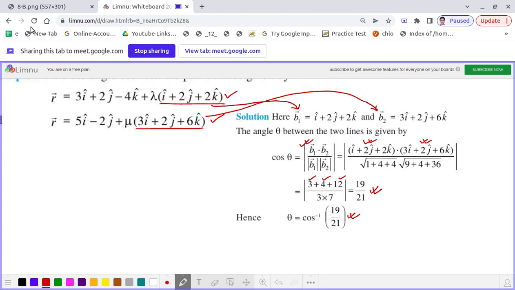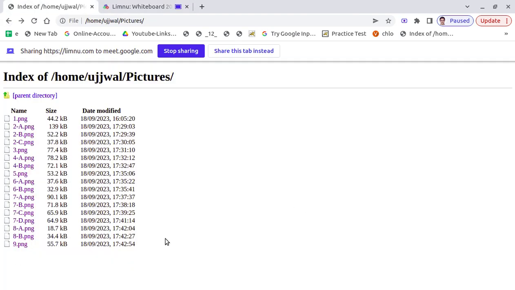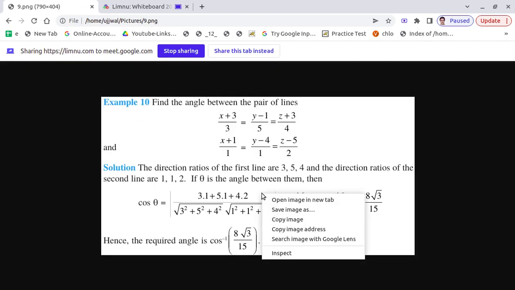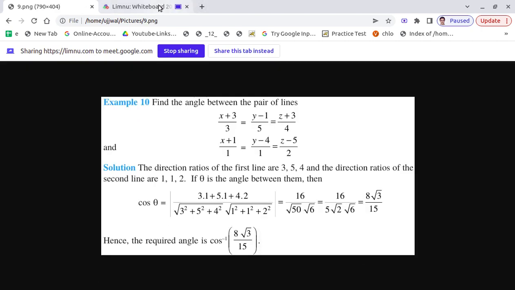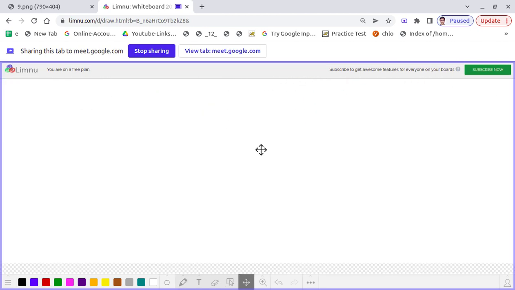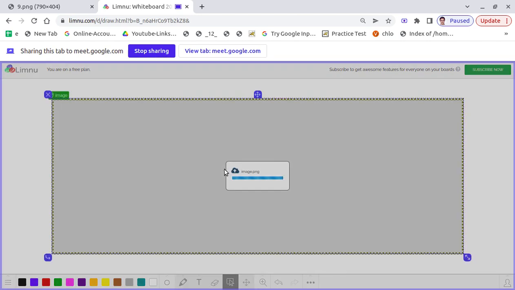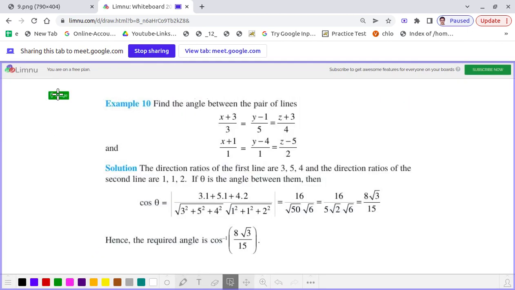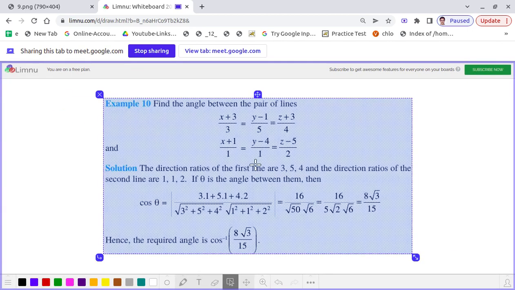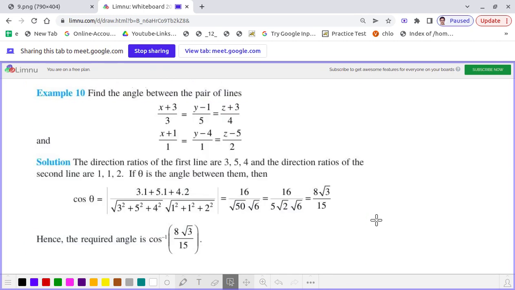Got it? Last question for today, and this question I am going to place here. The earlier one was for the vector equation, and this one is for the Cartesian equation. When we discuss theory, the relevant problem solving is also important, so that makes our learning complete. Find the angle between the pair of lines. Okay, so two lines have been given.